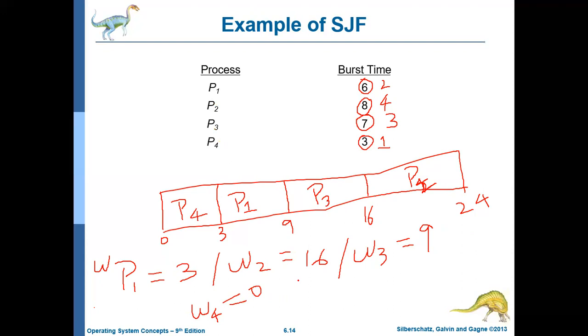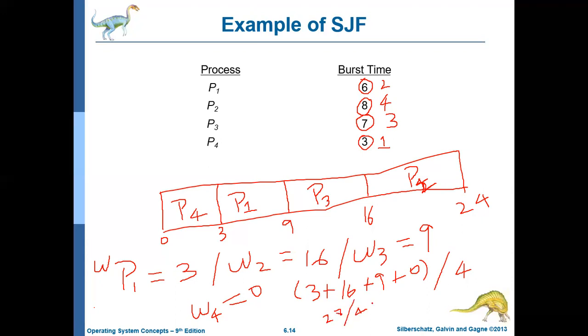Now if you calculate the average waiting time, it is 3 plus 16 plus 9 plus 0, divided by 4. 16 plus 3 is 19, 19 plus 9 is 28, so it is 28 by 4, which is 7.